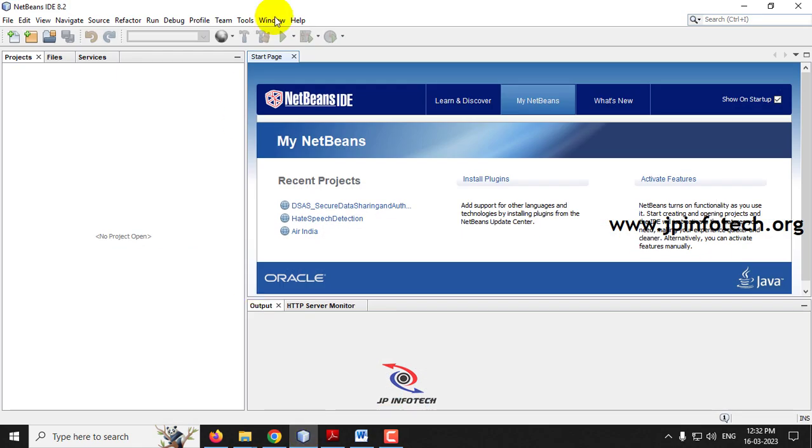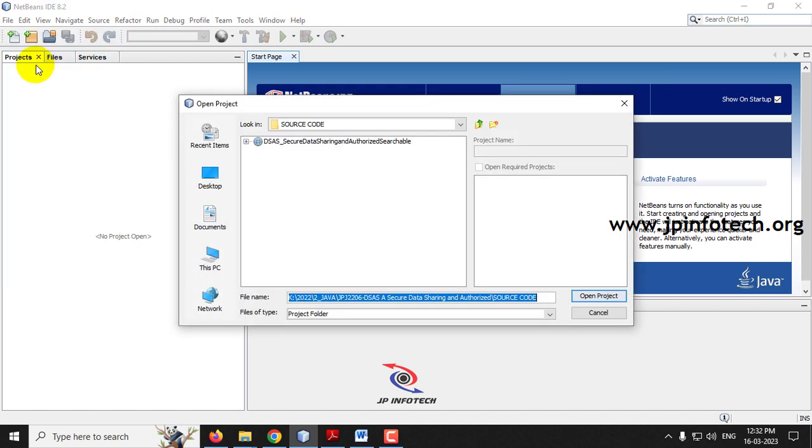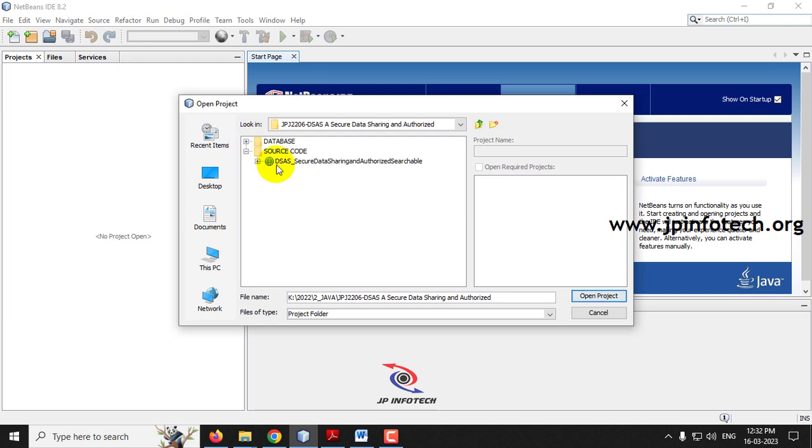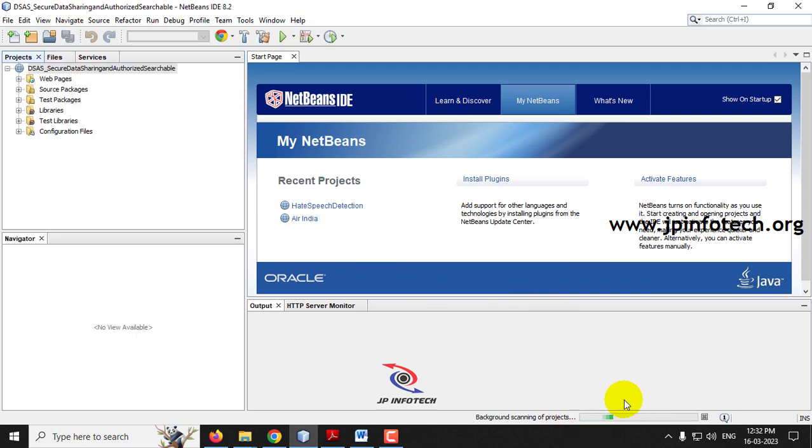We have developed this project in NetBeans IDE 8.2. So first open NetBeans IDE 8.2, go to the file menu and click open project. Now go to the source code location where you can find the DSAS and click open project. Now we are importing the project into NetBeans, and it takes some time. Here you can see the project is being loaded into the NetBeans IDE. So kindly wait till the complete project is loaded.